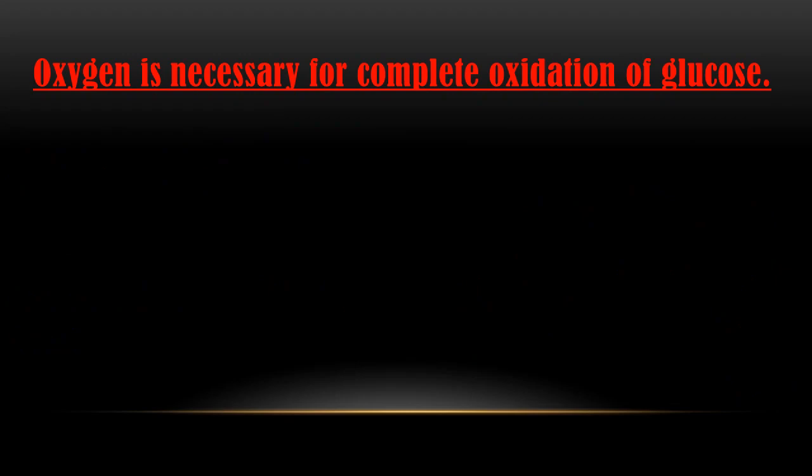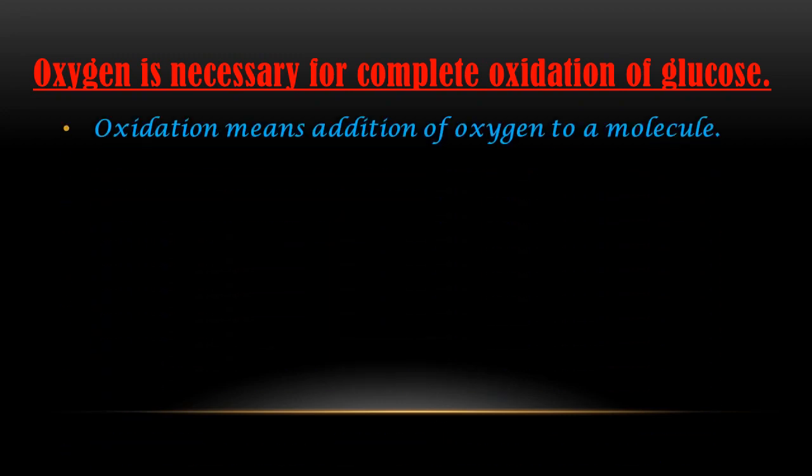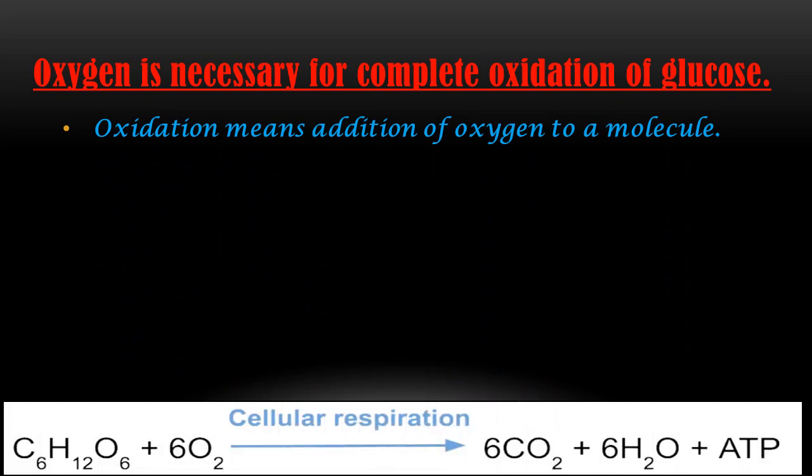So student, in aerobic respiration or cellular respiration, glucose is completely oxidized in the presence of oxygen. That means oxygen is required to break down the glucose. And oxidation means addition of oxygen to a molecule. So here is one reaction, C6H12O6, which represents glucose. Glucose is oxidized to give carbon dioxide, water, and an amount of energy in the form of ATP, and ATP is adenosine triphosphate.